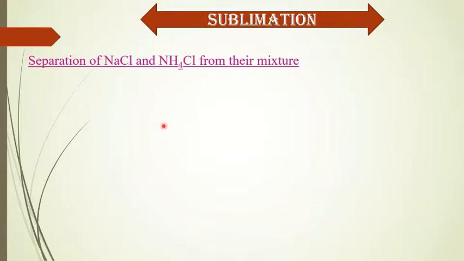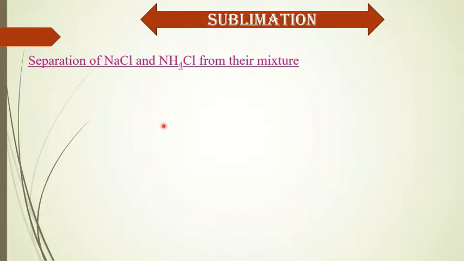So when the mixture is heated, at very low temperature ammonium chloride is vaporized, and if we collect the vapor, then we can get solid ammonium chloride from there, and sodium chloride will remain in the pot.